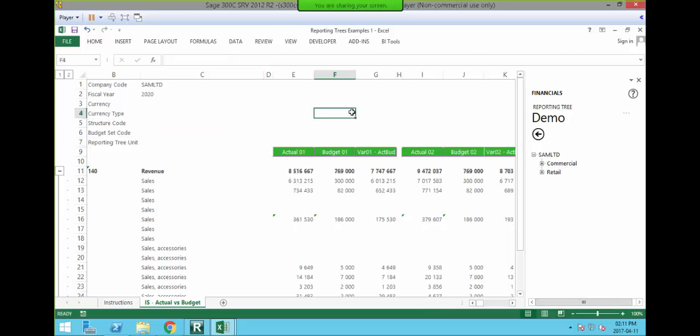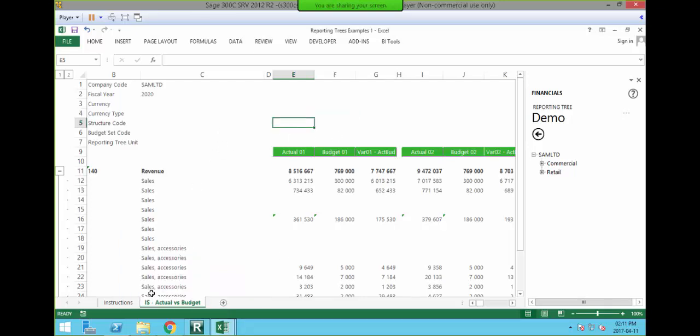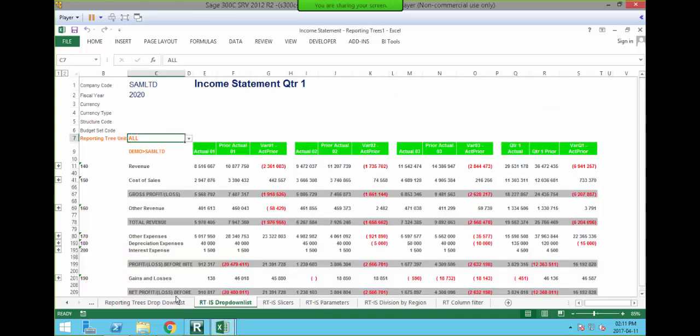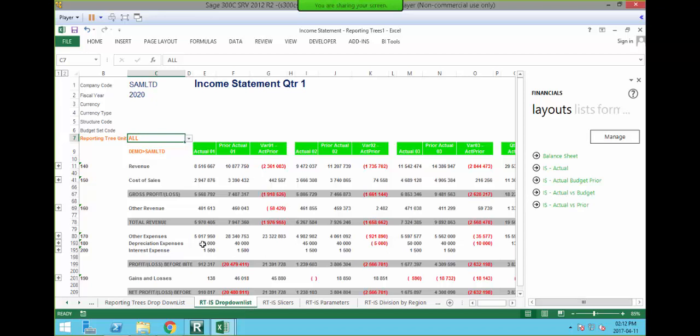Now, the reason it's so fast, as well as it updates automatically, is because we've loaded that data that's sitting in all the hidden sheets inside the Financial Report Designer into your in-memory on your computer, which means we don't have to reference separate hidden sheets. We reference the in-memory of the Financial Report Designer. So what I've done, I've created this worksheet for us to look at, and how we can actually use that reporting tree now, or the layout that we've created, to create these reporting trees as well as filter the reports further.